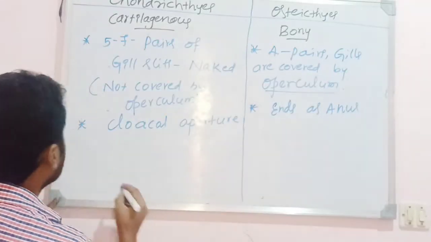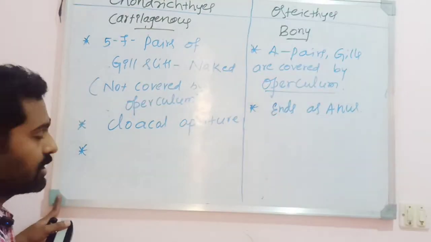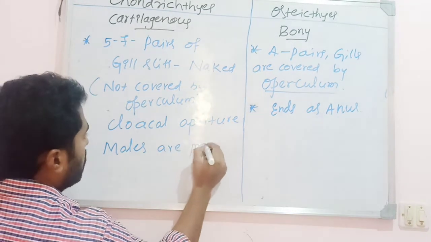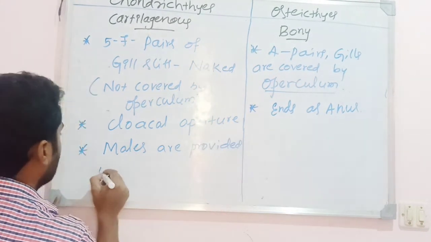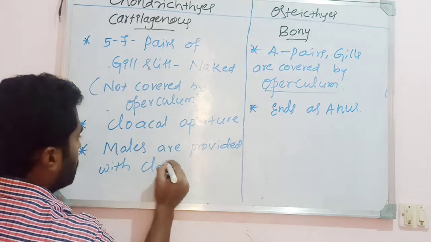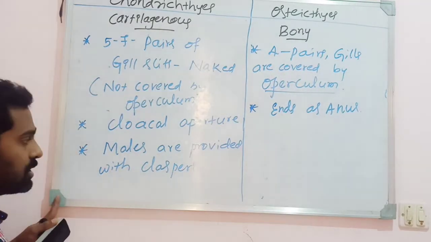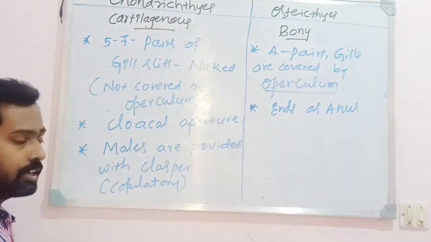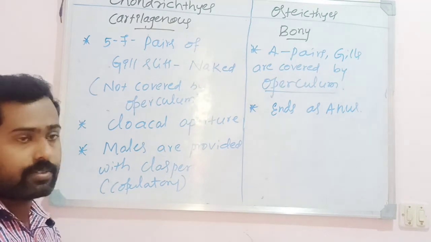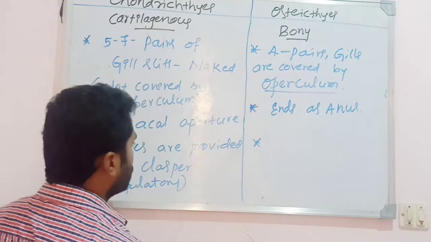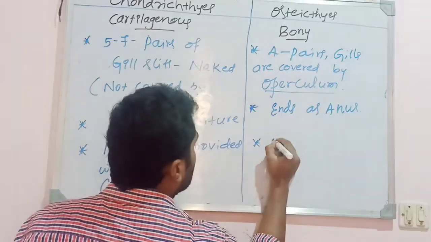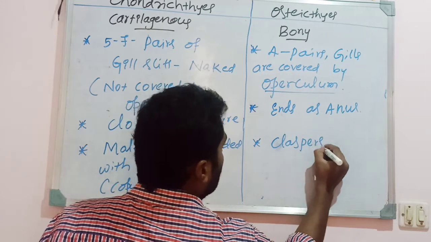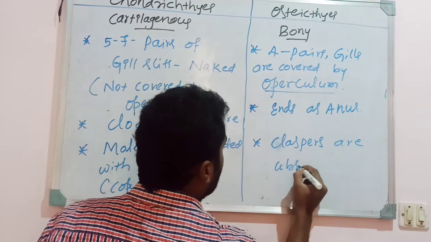Okay. Then the next character of chondrichthyes is that males are provided with claspers. Claspers are nothing but the copulatory organ found in males. Whereas in case of osteichthyes or bony fishes, males are not provided with the claspers. Claspers are absent.